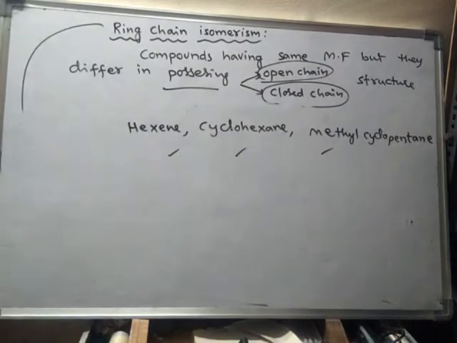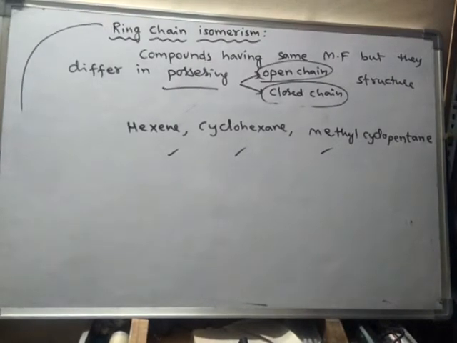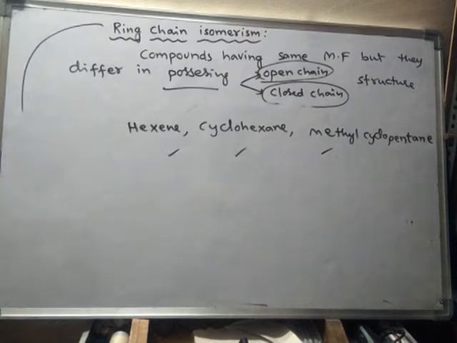In the examination, if ring chain isomerism is not present in the given options, then we have to choose functional isomerism as the correct answer.